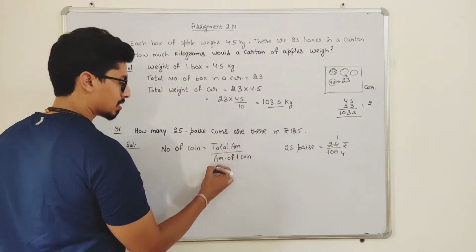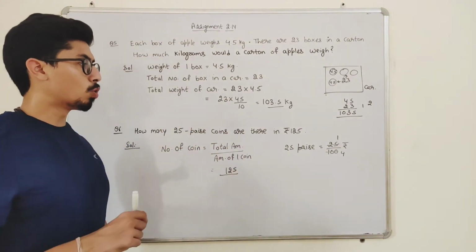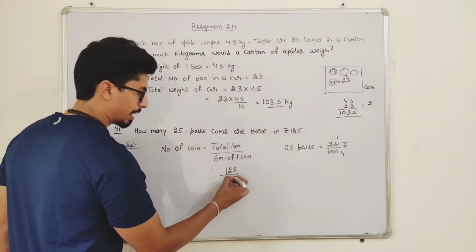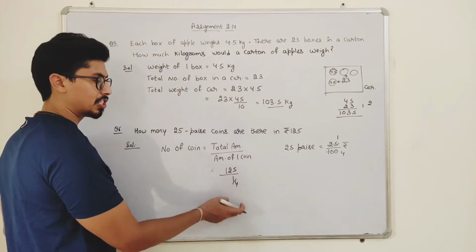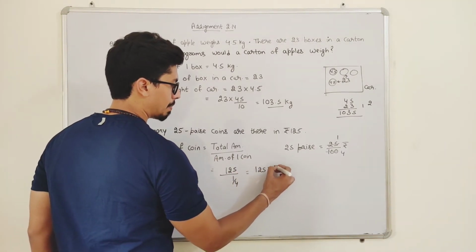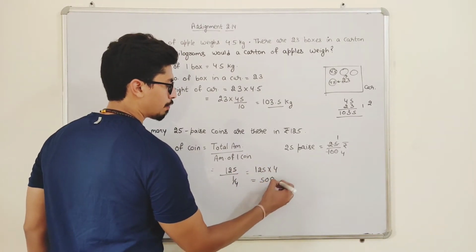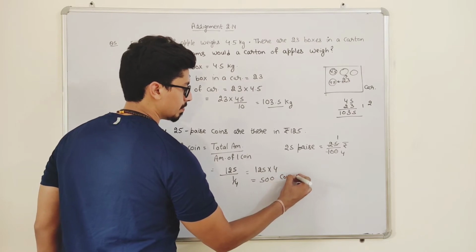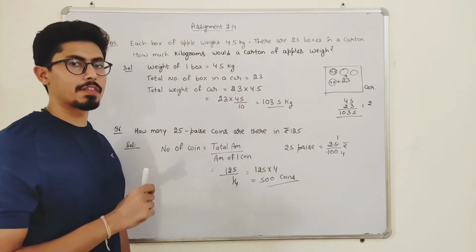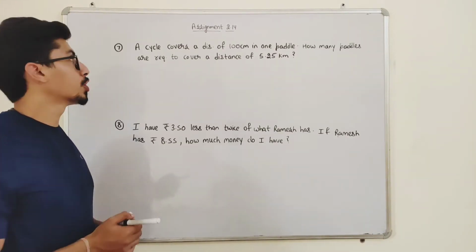So total amount is 125. The amount of one coin is 25 paisa and 25 paisa is equal to 1 by 4. So 1 by 4 here, this 4 is in division. When it goes upward, it will be in multiplication. So 125 multiplied by 4, students. So it will be 500. So a total of 500 coins of 25 paisa will make 125 rupees. Now moving forward to our next question, students.